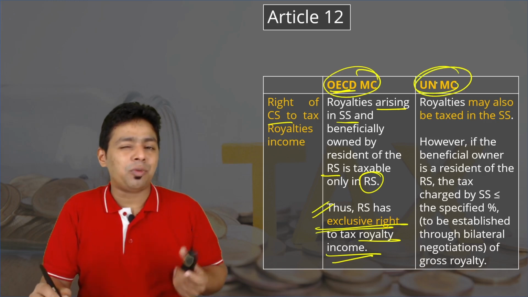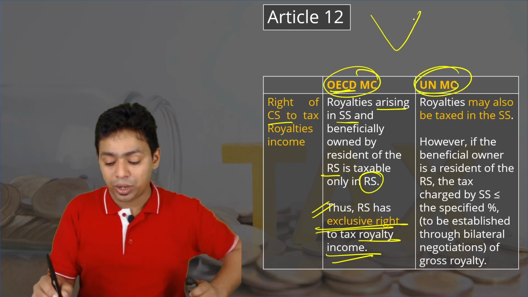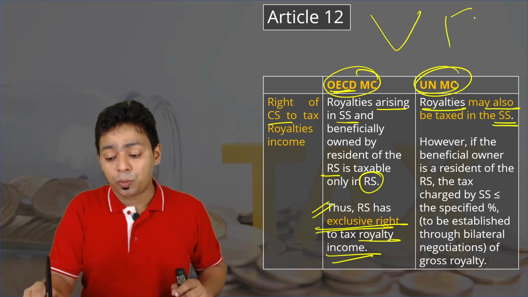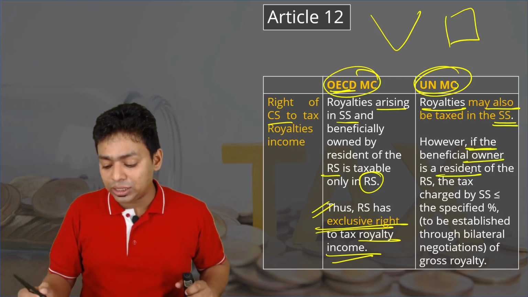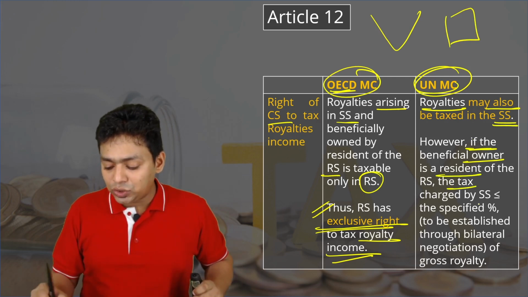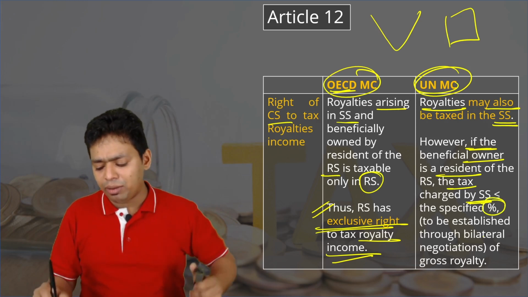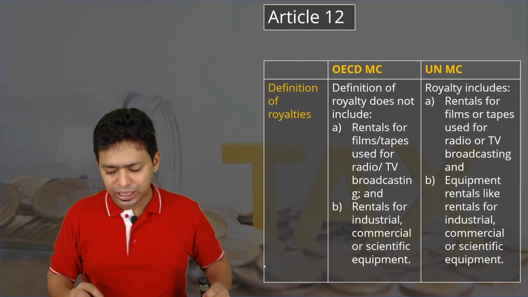But the United Nations model is a little liberal and it is giving more benefit to the developing nations. As I told you earlier, royalties may also be taxed in the source state. May. That depends upon your DTAA agreement. However, if the beneficial owner is the resident of the resident state, that is the foreign country, the tax charged by the source state should be less than a specified percentage, and that will be established by bilateral agreements. Usually it is 10% again.